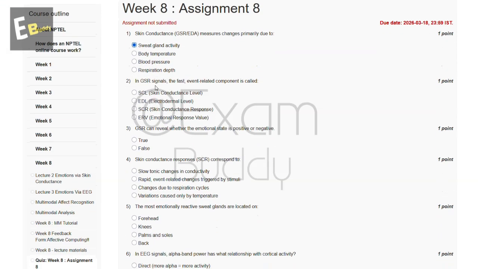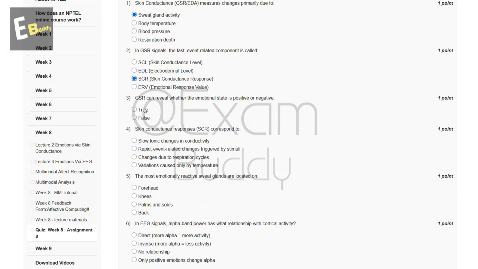In GSR signals, the fast event-related component is called. So these are the options and the answer of our second question is C, SCR, skin conductance response. And now let's go to our question number 3. GSR can reveal whether the emotional state is positive or negative, true or false. So the answer of our third question is false.